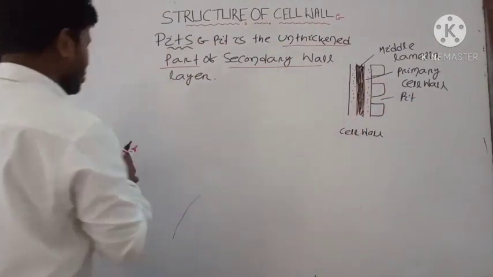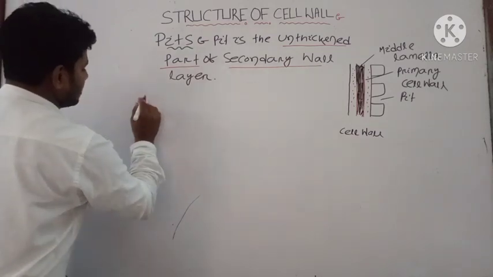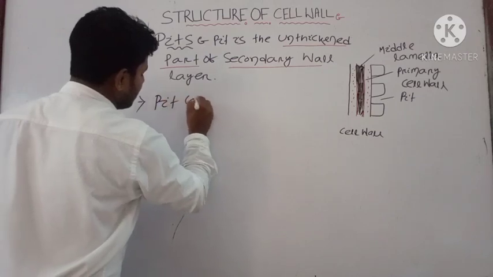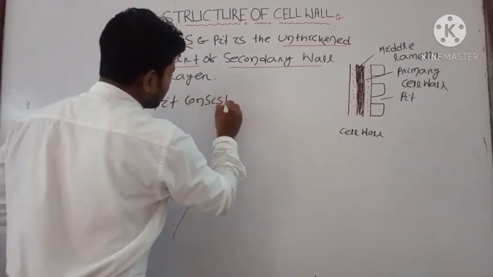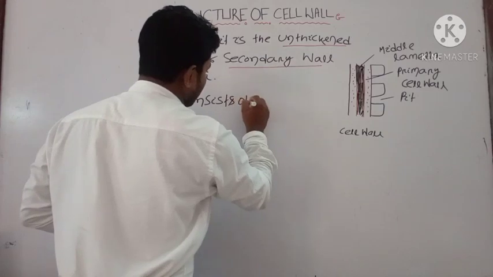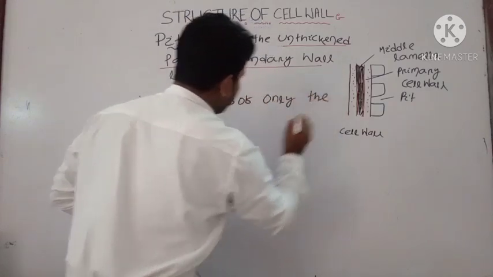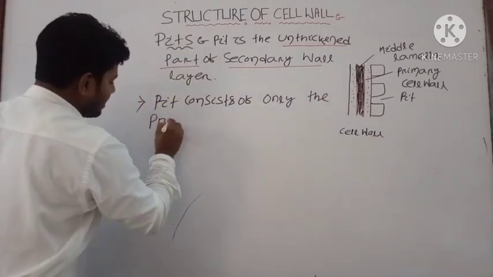Okay, then next one is your pit consists of only the primary cell wall.